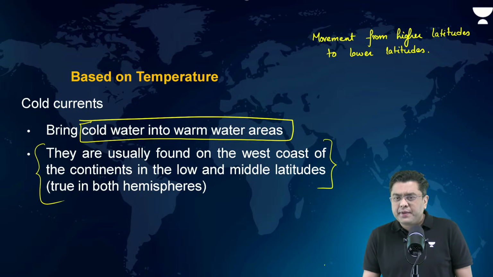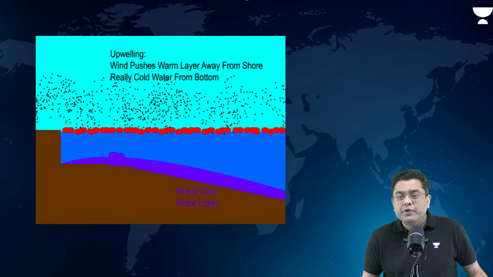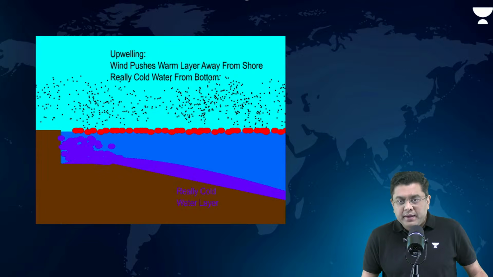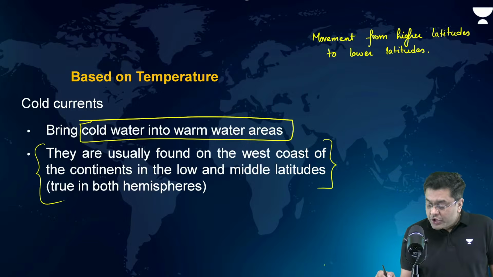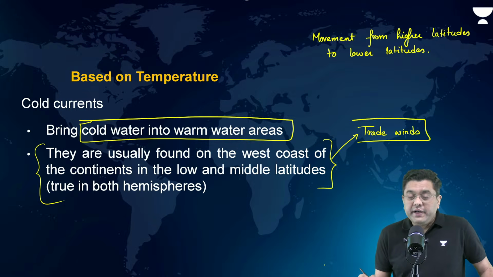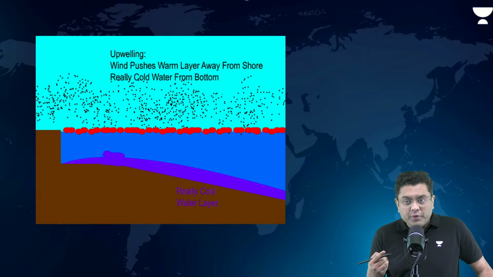Why? That is because on the west coast of the continents, in the lower latitudes, you will experience what is known as upwelling, right? In these latitudes, you have trade winds. Now, trade winds in the west coast of the continents, they are offshore.